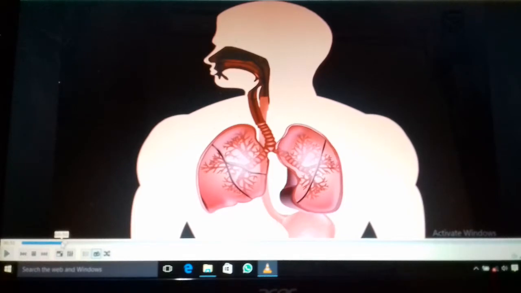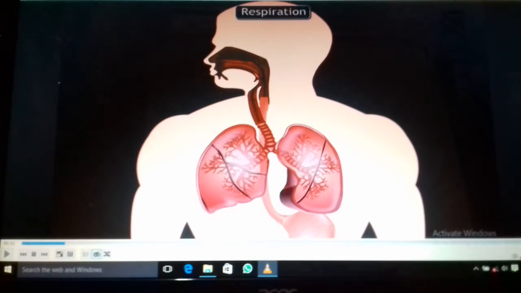So students, today we will just see the diagram on the screen. Today we'll discuss the respiratory system. It is very important to know what respiration is. So what is the respiratory system, or what is respiration?